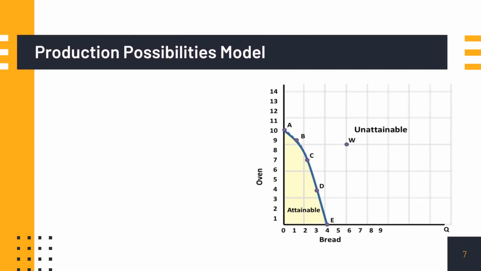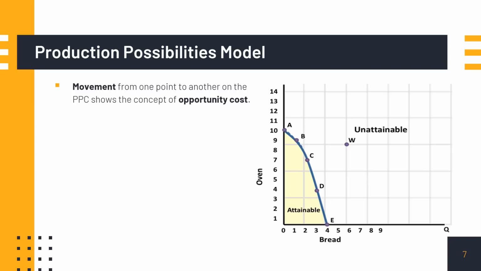Okay, so in the previous slides, you have seen how the PPC illustrates the concepts of choices and scarcity. How about the concept of opportunity cost? Well, the PPC can also show that. How? From the movements from one point to another. Now, if you move from point A to B, for instance, what happens is that we are producing one more unit of bread. However, that would mean we have to forego or sacrifice 1 unit of oven.